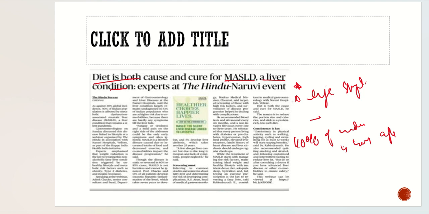This MASLD can also be written as non-alcoholic fatty liver disease. And according to the data, approximately 40% of the Indian population is affected by non-alcoholic fatty liver disease.